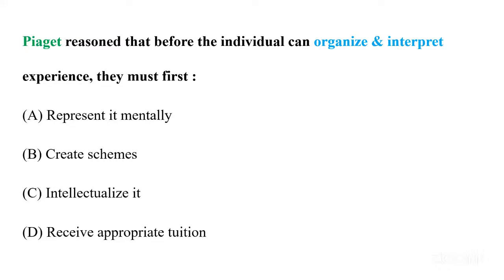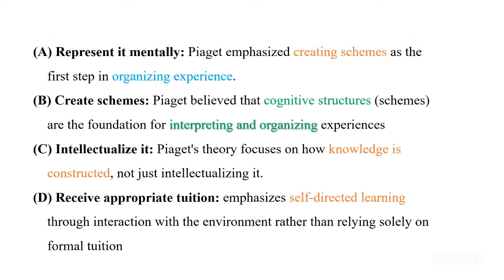Let's understand each option one by one. When we are talking about option A, represent it mentally, here Piaget is emphasizing creating our schemas as the first step in organizing experience.